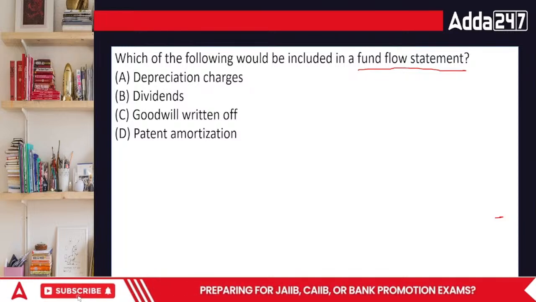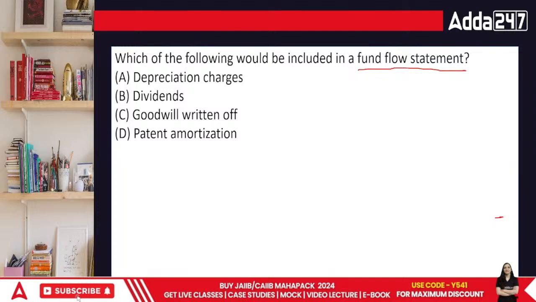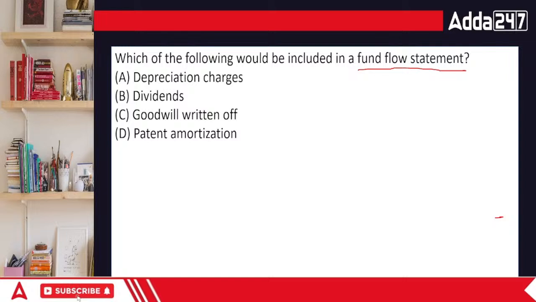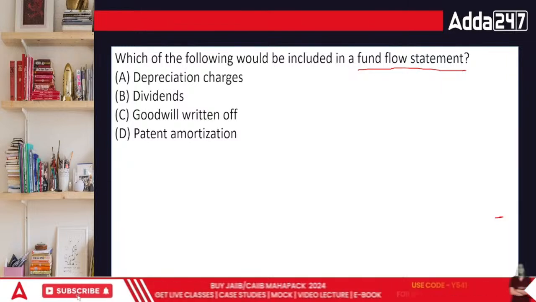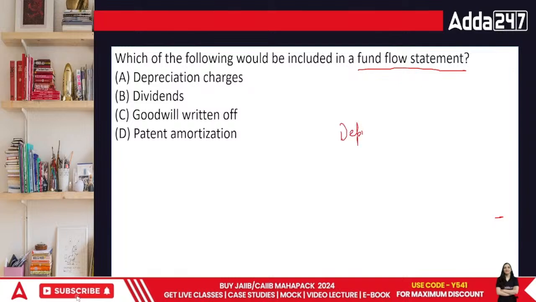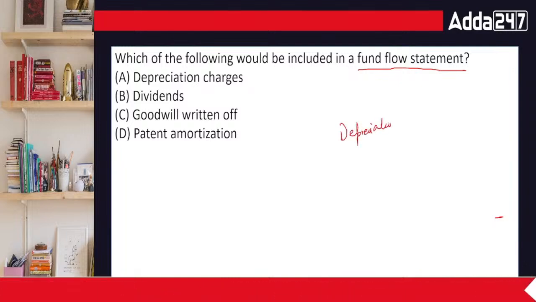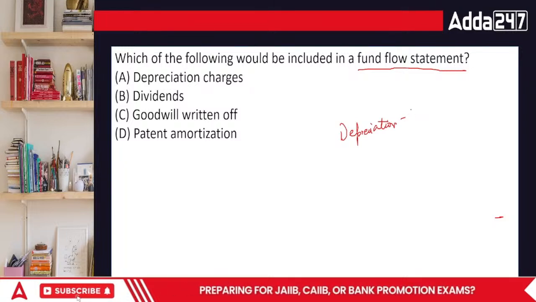Depreciation, dividend, goodwill, or patent. Depreciation charges are to be adjusted. They are actually removed. Goodwill and patent. The purpose is if depreciation is of tangible assets.